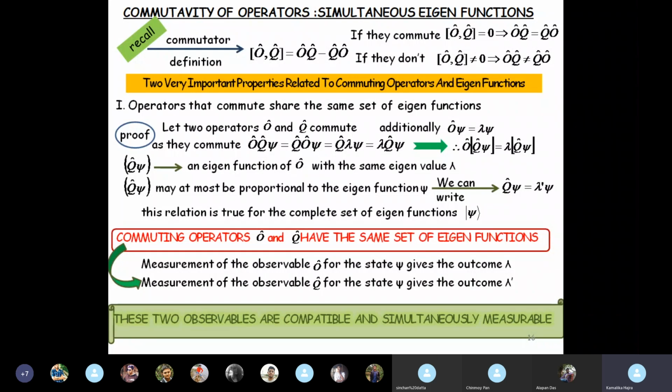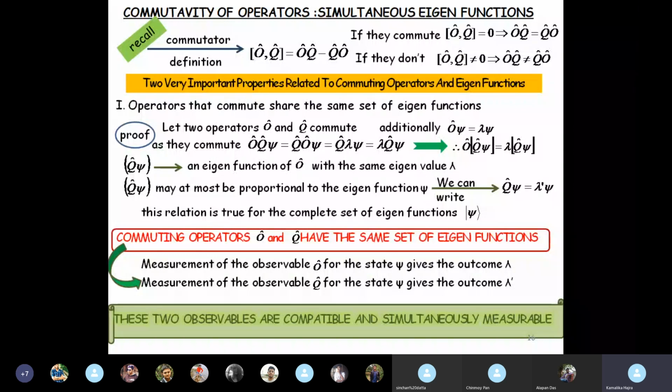Since they have the same set of eigenfunctions, there is no compatibility issue if you want to measure Q and O simultaneously for a given function. If you measure O for psi, it gives you lambda. If you measure Q for psi, it gives you lambda prime.